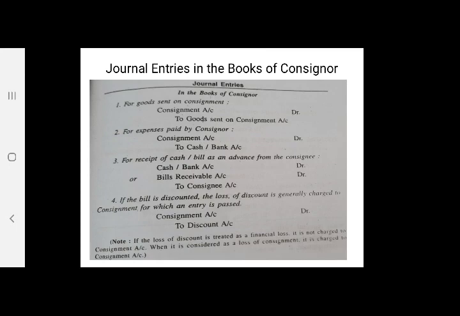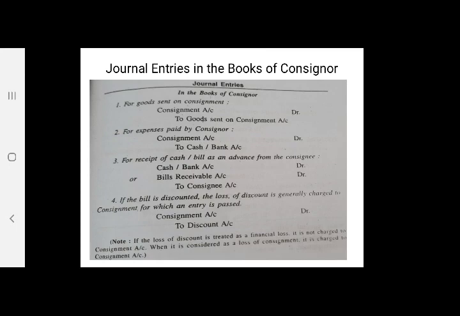Consignor is the owner or manufacturer of the goods. So in the books of consignor, there is a need to pass journal entries for consignment transactions. Today we are going to discuss journal entries, and later on those are posted in the books of consignor as ledger accounts. First, the transaction taken for discussion is goods sent on consignment.